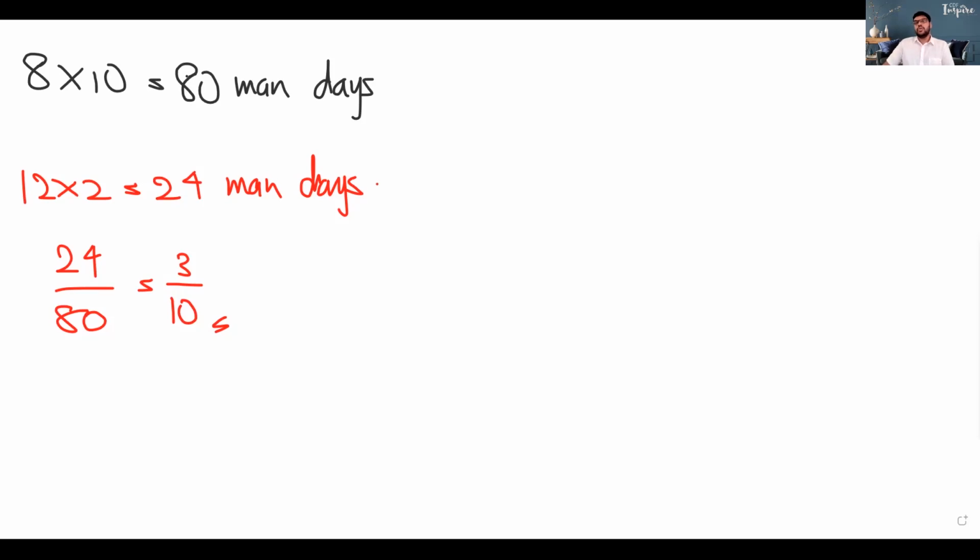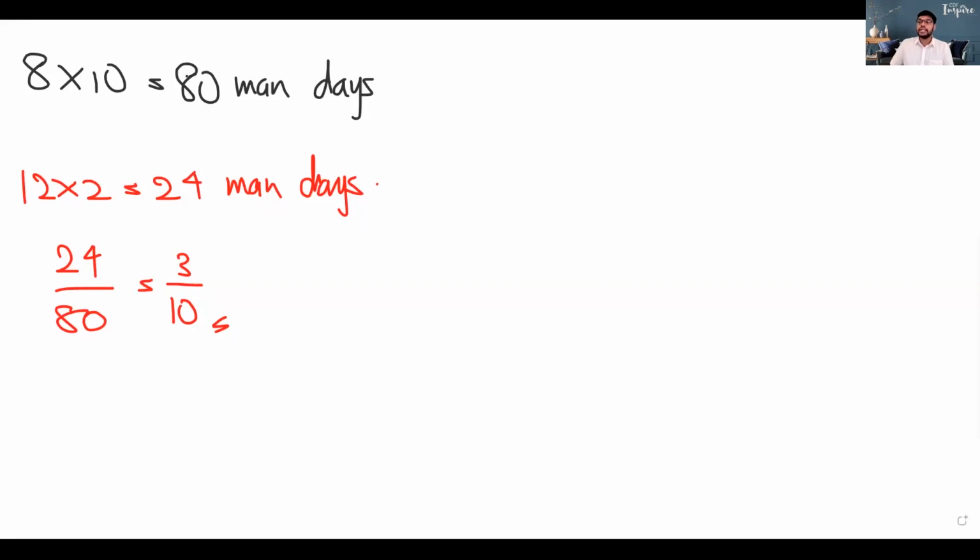So children, now let's have a look at how this should be done. If the landowner wishes to get the task done in 6 days, how many men? Children, this should actually be how many men, not more men, right? How many men should he employ for the next 4 days? Now remember, children, he wants the task done in 6 days, right? During the first 2 days, we finish 3/10 of the task, right?